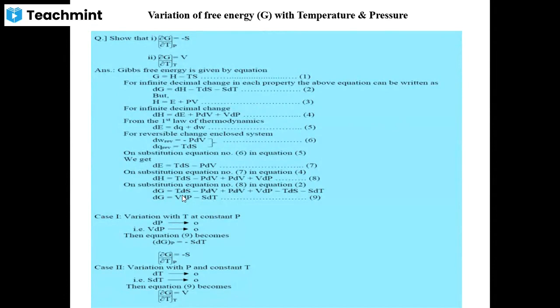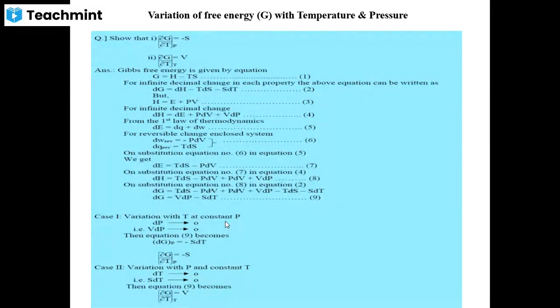Okay, then the variation with temperature at constant pressure. If pressure is constant, at that time the change in pressure will be 0. There will be no change. That's why VdP tends to 0. If VdP tends to 0, then equation 9 becomes dG at constant P is equal to minus SdT. That means dG by dT at constant P is nothing but minus S. This is the first case and this is the first equation.